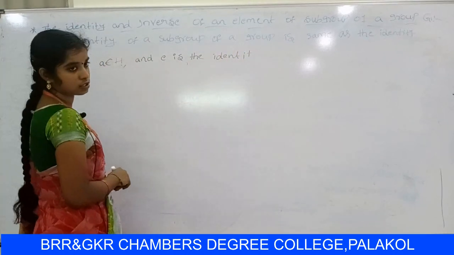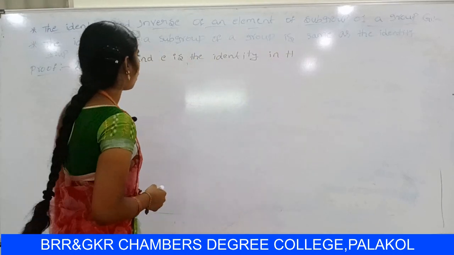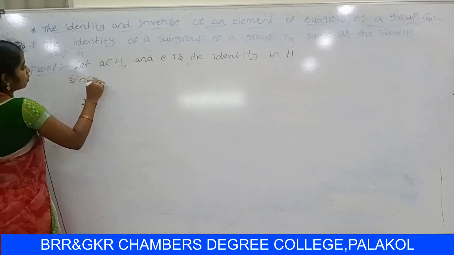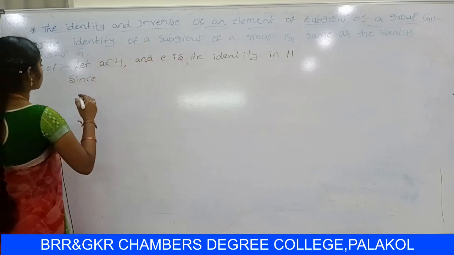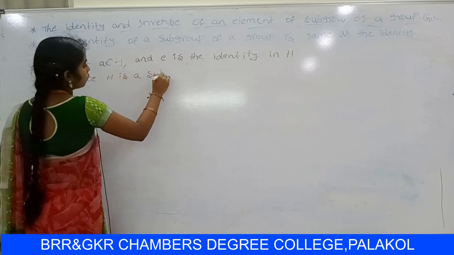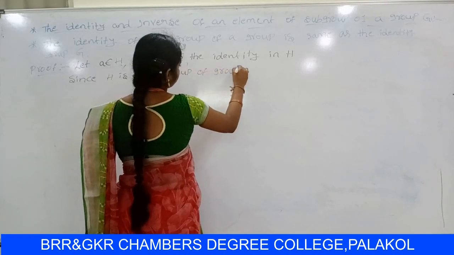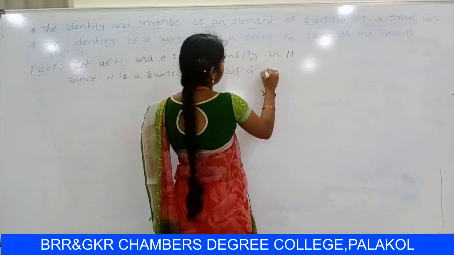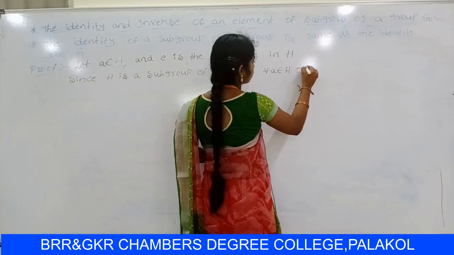So let A belongs to H and E is the identity in H. Already you know that H is a subgroup of Z, so subgroup is a group. So H is a group, since H is a subgroup of group Z. So already we know that for all A belongs to Z.